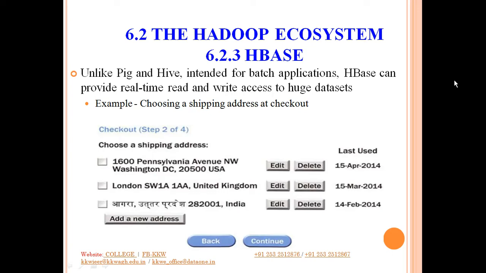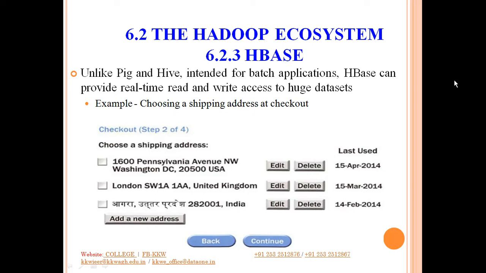So you may have a number of shipping addresses logged into your account. Now the system keeps track of when you have last used a particular shipping address. That is the advantage of using the versioning or timestamp facility.